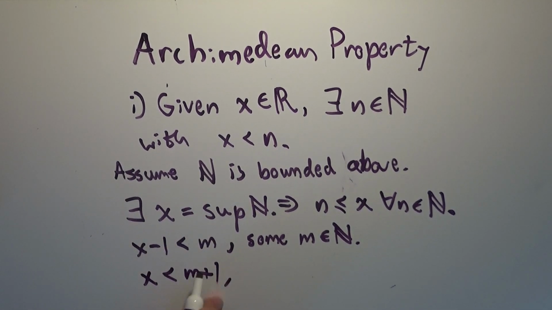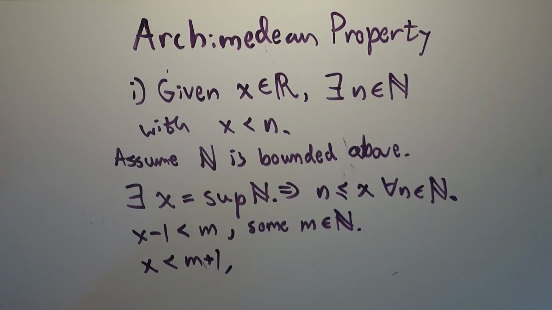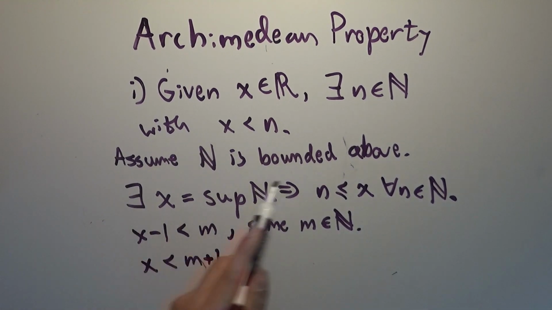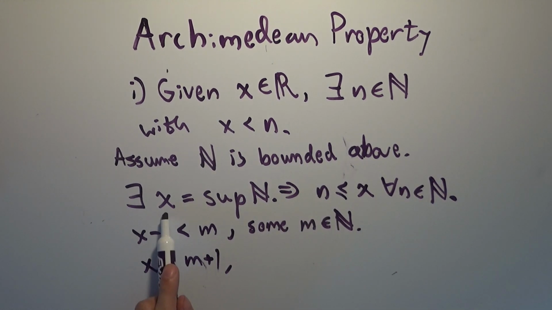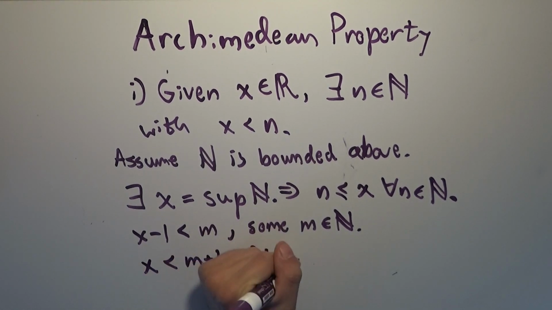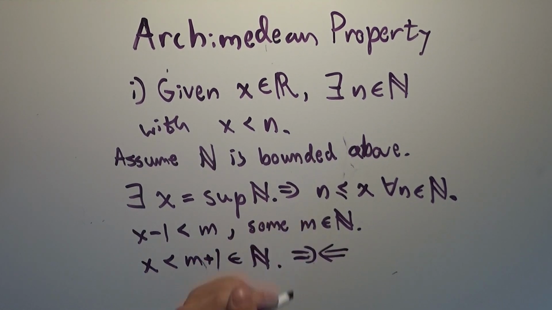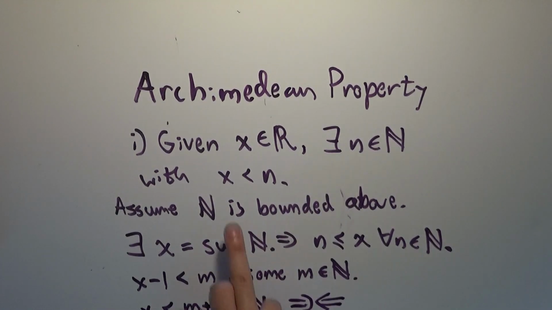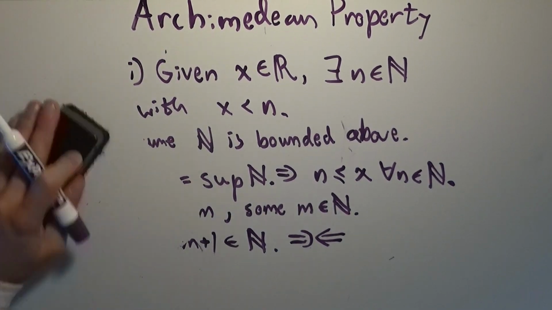But since we know that the natural numbers are closed under addition, the integer m plus 1 is another integer. We have therefore shown that the natural numbers are not bounded above, because we assumed that they were, said that there must be some least upper bound, and then showed that this least upper bound is less than some element of the natural numbers, which is of course a contradiction. So, the two arrows pointing at each other: contradiction. Therefore, the natural numbers are not bounded above, and no matter what real number you pick, you can always find an integer that's bigger than that real number.